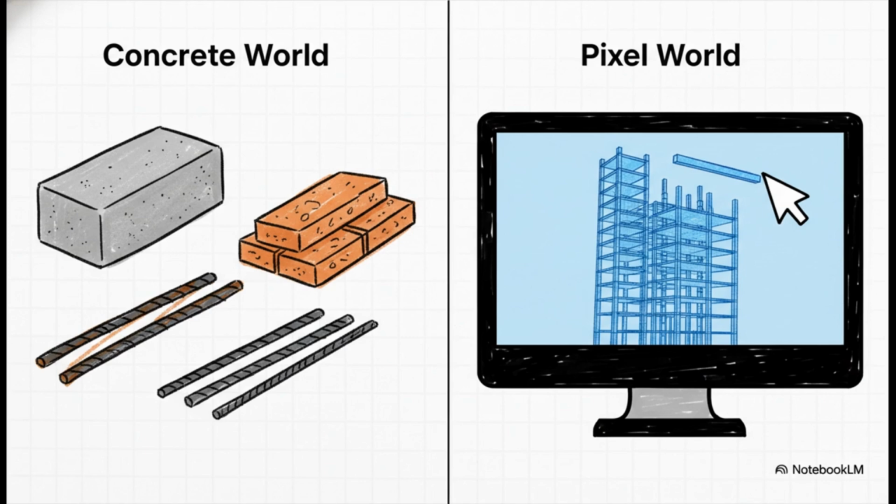Simple. You give the building a dress rehearsal. You build the entire thing virtually, right inside a computer, way before anyone breaks ground. This whole process is a huge part of what we call building information modeling, or BIM. It's our one chance to find every single mistake in a world that's made of pixels, not concrete.